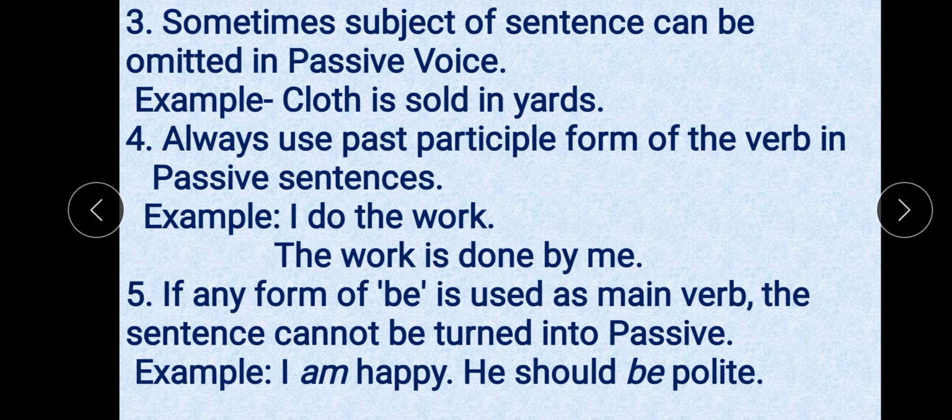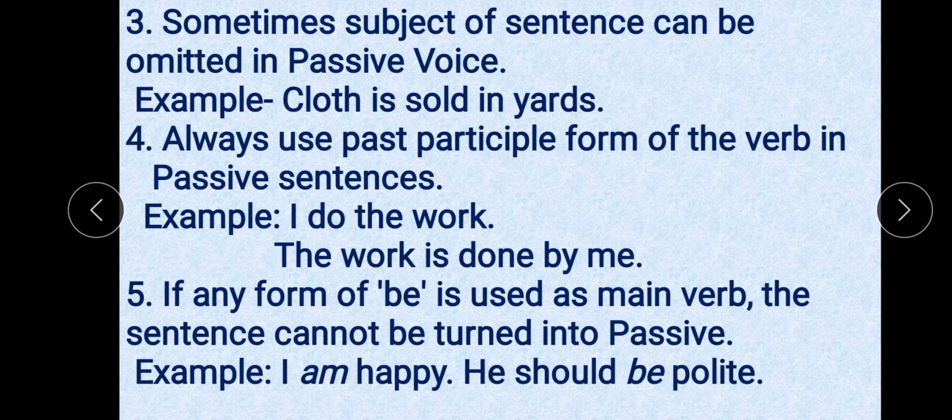This is omitted here. Now students, one more thing I want to say, don't get confused between subject and object. Here it is written that sometimes the subject of the sentence can be omitted in passive voice. Subject of the sentence means the subject of the active sentence can be omitted in passive voice. That means when it becomes the object of passive voice, then it can be omitted. Okay, the sense is this.